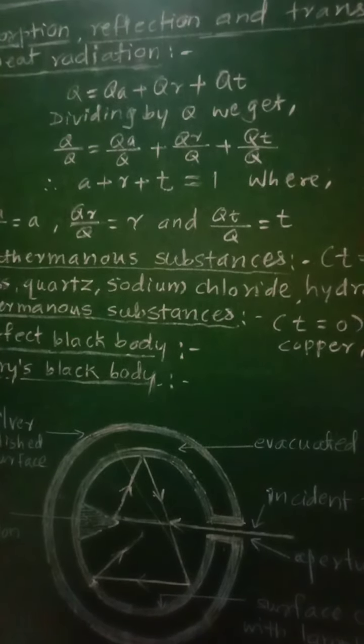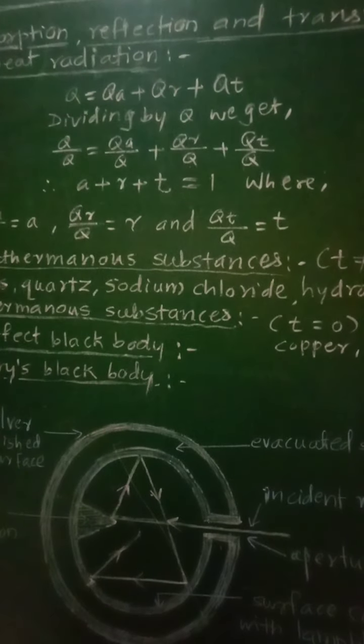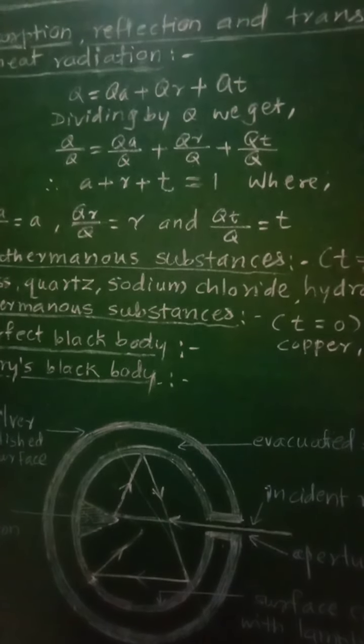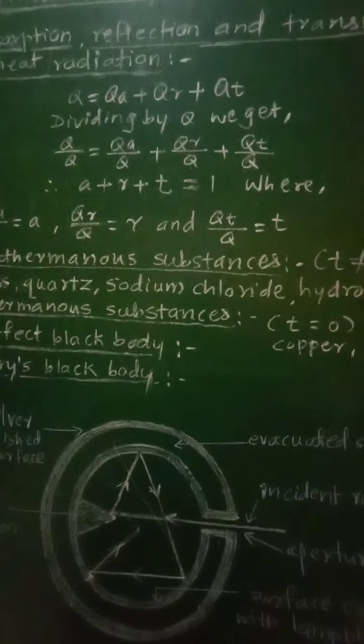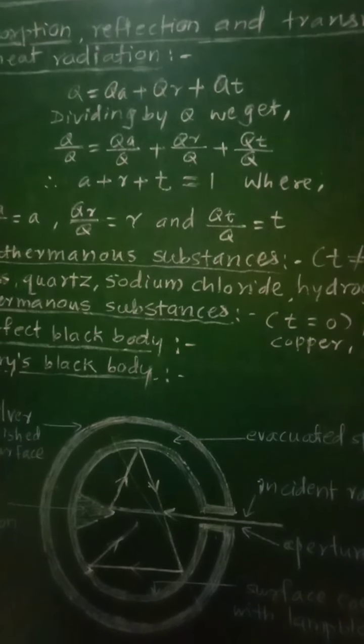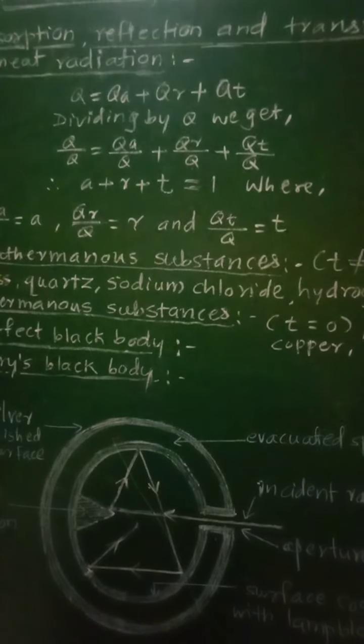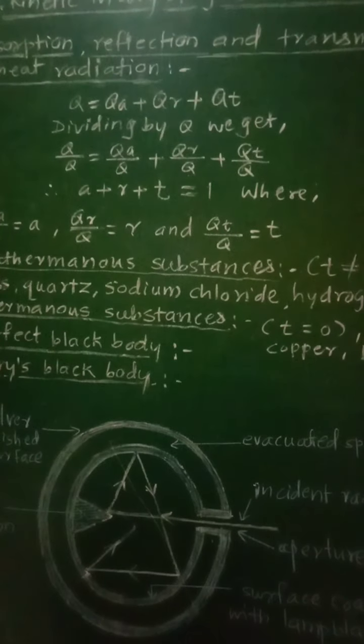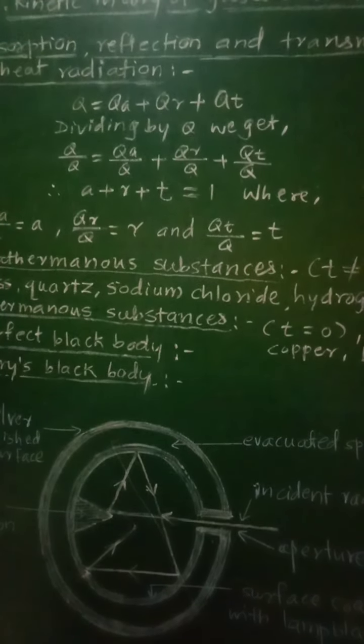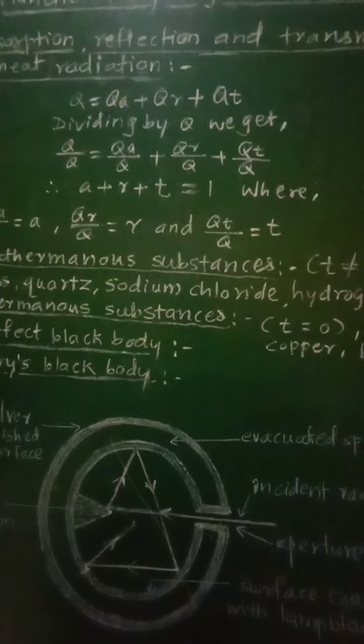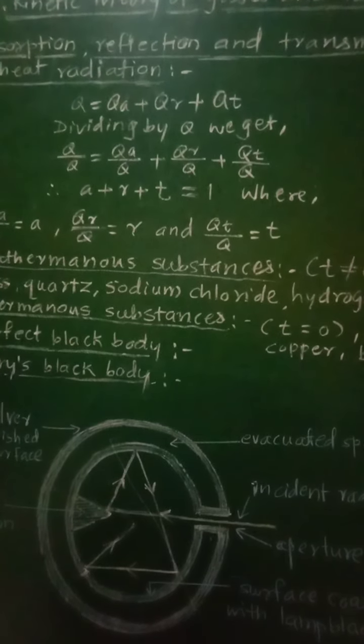For these diathermanous bodies, T will not be equal to 0, and a diathermanous body is neither a good absorber nor a good reflector.